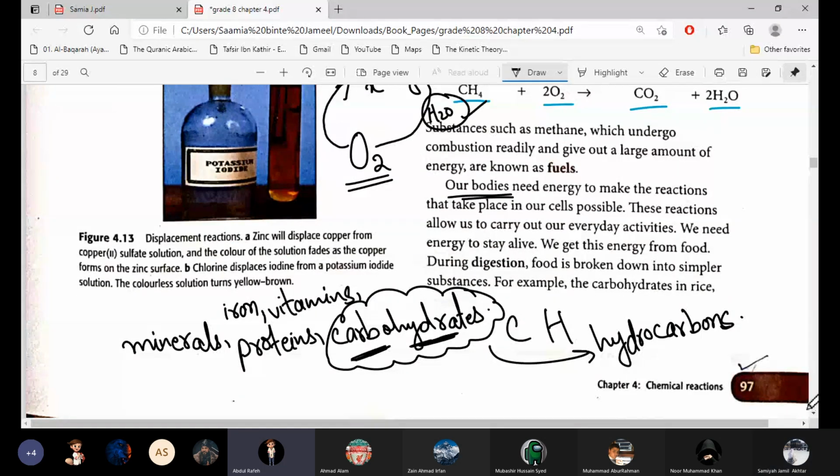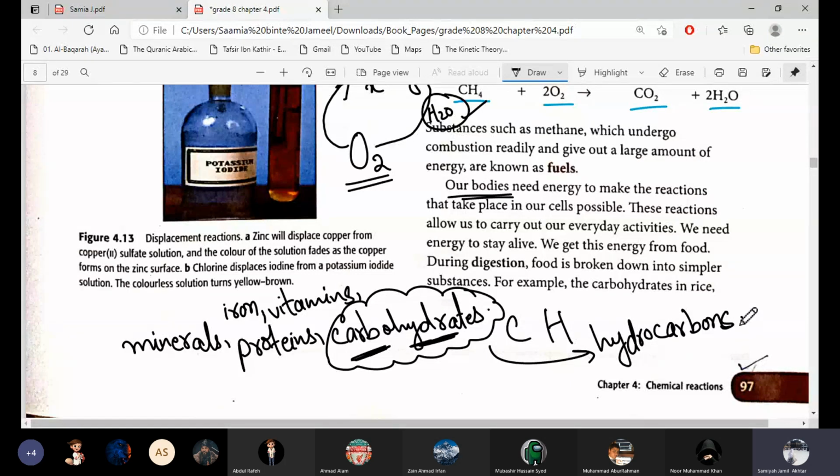They also have oxygen. Some carbohydrates have oxygen, some have nitrogen attached. Other elements are also attached, but they are mainly compounds of carbon and hydrogen.